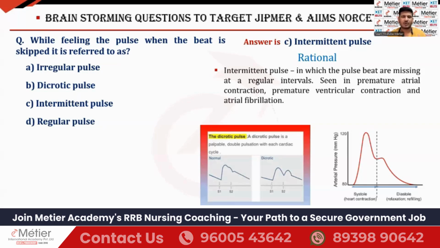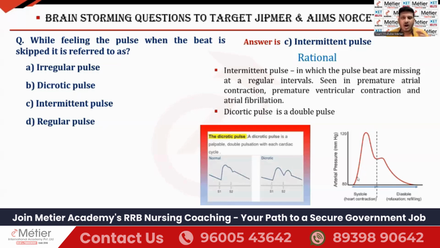One more definition is also there. That is for option B, that is dichotic pulse. It is also called as what? Double pulse. What is that? Dichotic pulse is also called as double pulse. Why is it called dichotic pulse or double pulse? Here you can see, I have given the graph also. You can see this graph. This graph will be better when compared to this one.